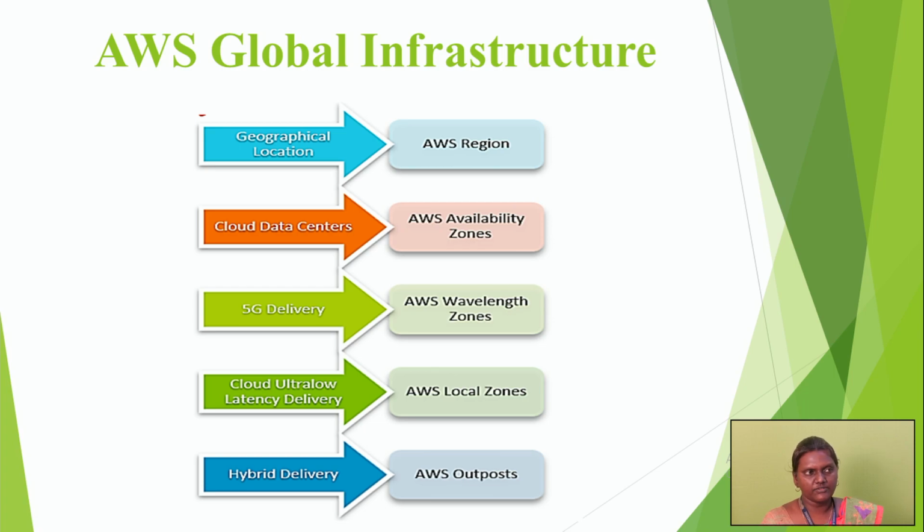The name itself says the latency is very low, which means the delay in sending or receiving particular data is low in the AWS Local Zones. The next one is AWS Outposts. AWS Outposts provide hybrid delivery, which means we are able to send multiple data to the receiver at a particular time.